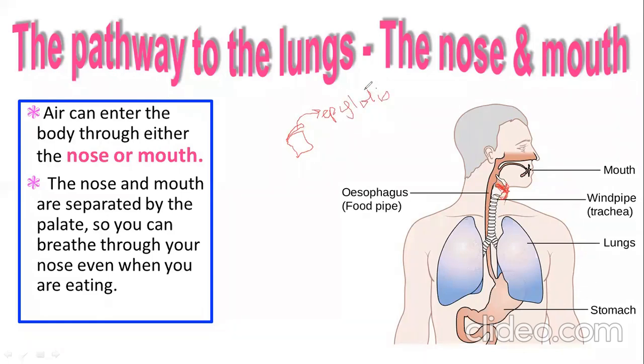The function of the epiglottis is this: you can see here, food is coming here, and after that food is going toward this esophagus, this food pipe. When food reaches here, automatically this epiglottis will close. You can check here, this epiglottis closed, right? So that food may not accidentally enter your windpipe. So this is the function of the epiglottis.